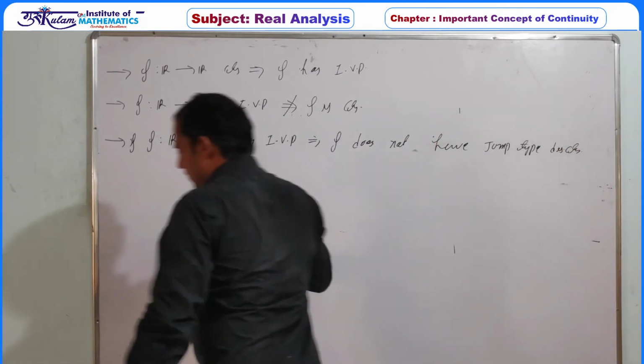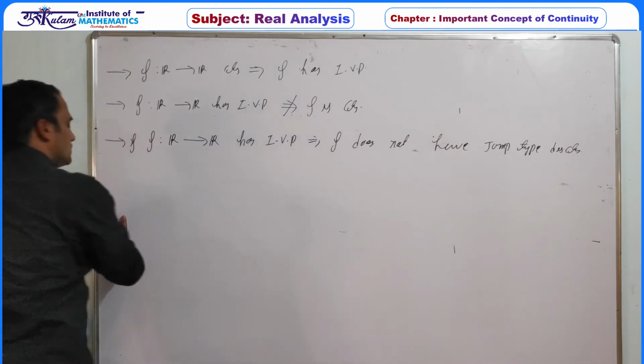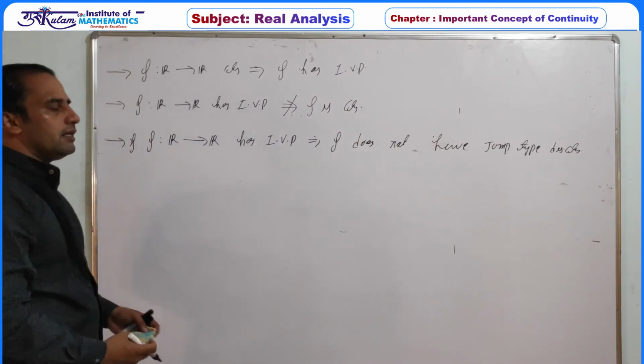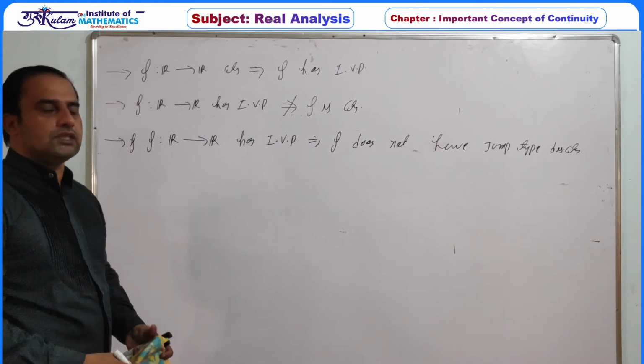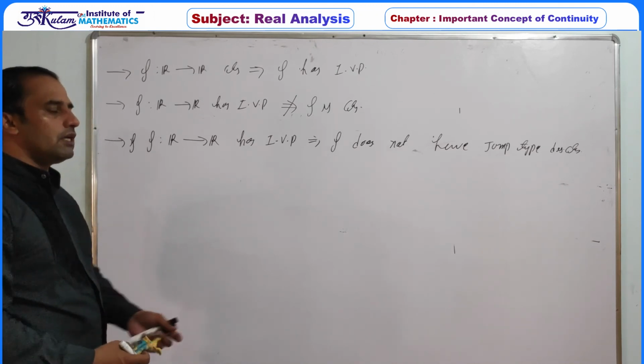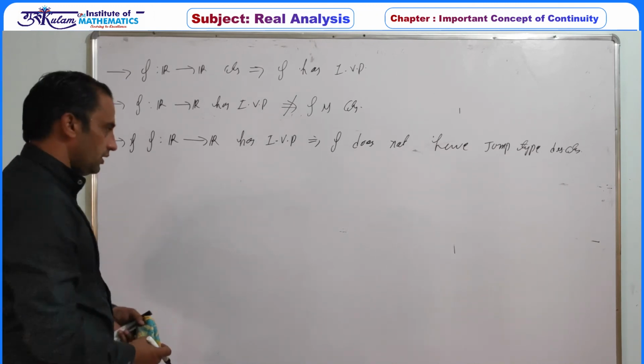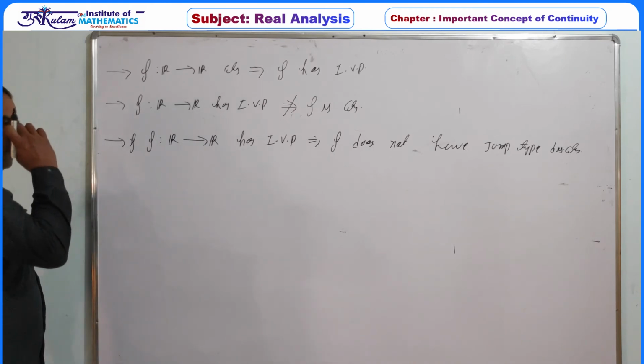So every function on the real line which satisfies the IVP does not have a discontinuity of jump type, or we can also say it does not have a removable discontinuity.